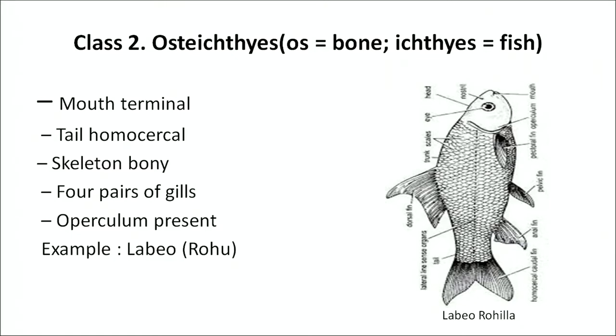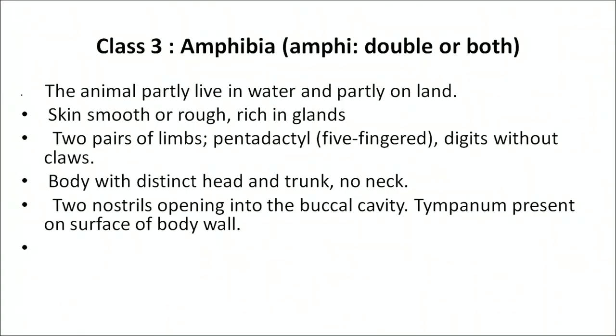Now the second class is Osteichthyes. Os means bone and ichthyes means fish. So bony fish basically. This type of fish has a terminal mouth, and the tail is homocercal. It means the tail that appears outwardly symmetrical but with a backbone passing into the lobe. Skeleton is bony. They have 4 pairs of gills and operculum is present. Example, Labeo or rohu.